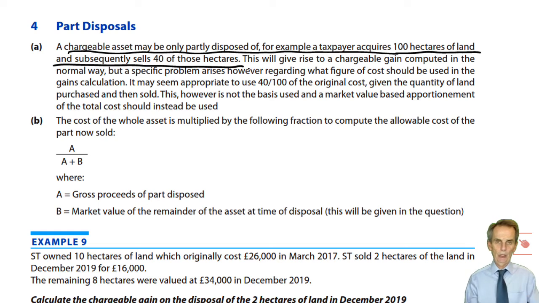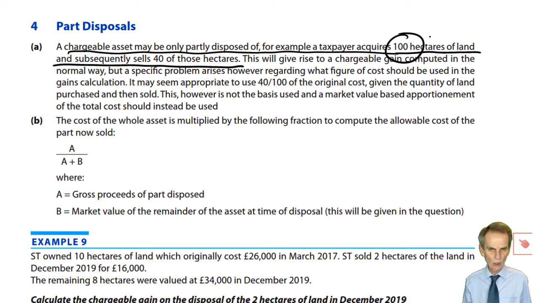So you bought this parcel of land, 100 hectares. You could at some point sell all of them, or as has happened here, you sell 40 of those hectares. Now you'll know how much you sell the 40 hectares for. You will know the selling expenses that you incur in relation to that sale. But what you know the cost of is the cost of the original purchase of 100 hectares.